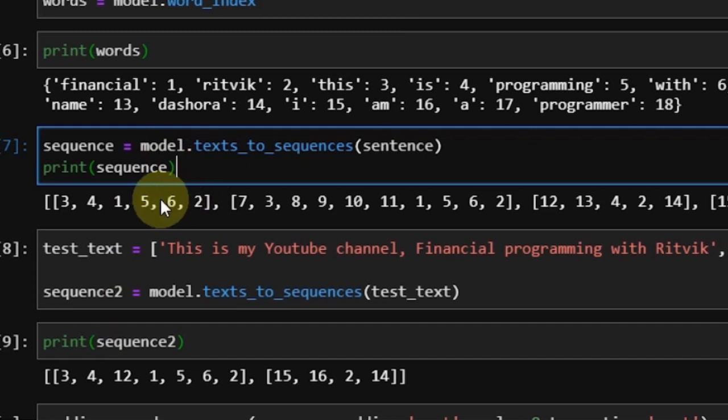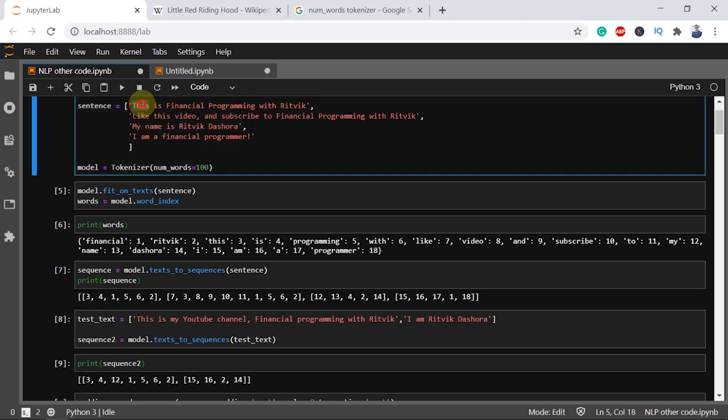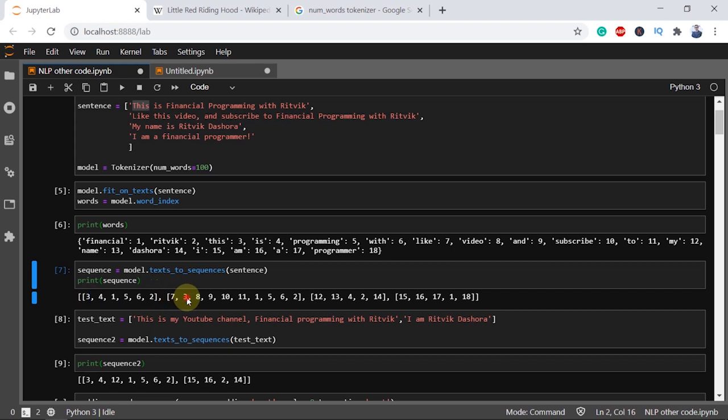For the same words, we have the same numbers all the time. For example, the word this has the value of 3 here, and it has the value of 3 here as well, because the second statement is like this video. Similarly, for other words as well, the numerical value is the same if it is repeated.